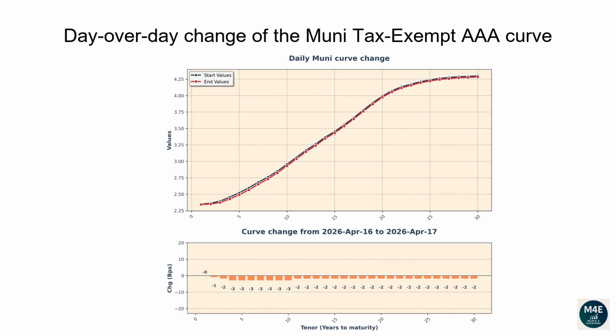The one-year tenor changed 0 basis points. The 2-year tenor changed -1 basis points. The 5-year tenor changed -3 basis points. The 10-year tenor changed -3 basis points. The 20-year tenor changed -2 basis points. The 30-year tenor changed -2 basis points.